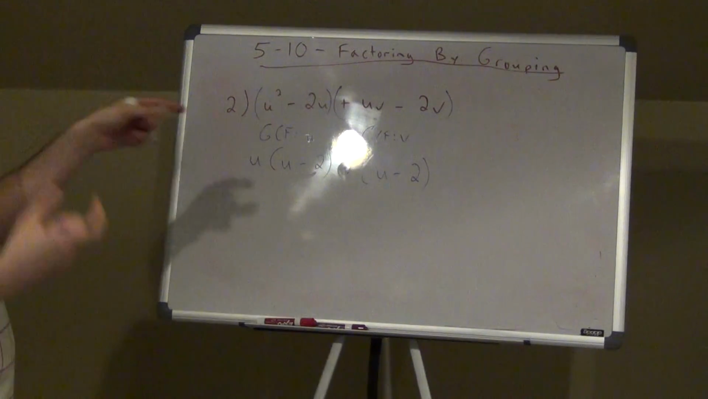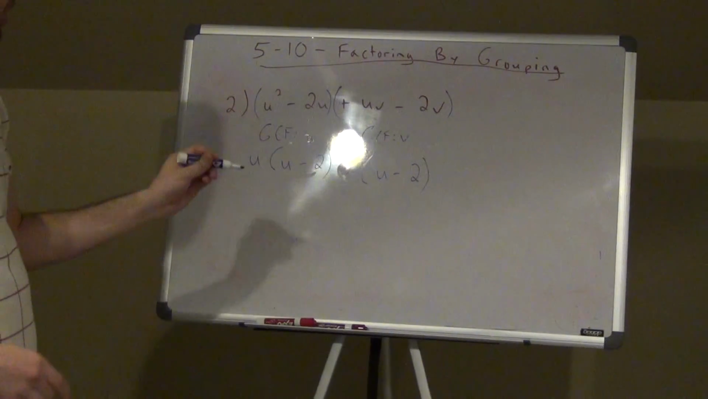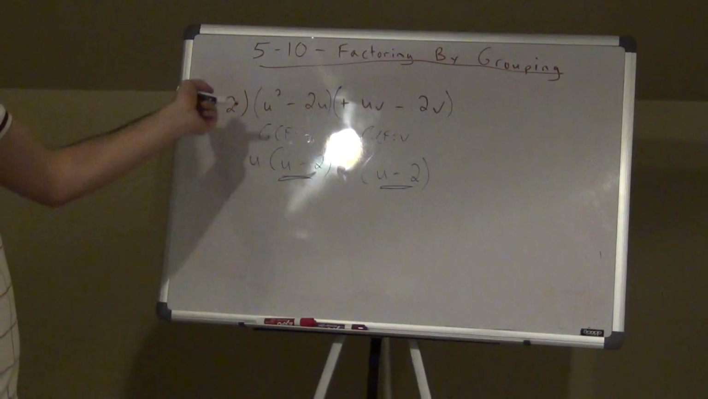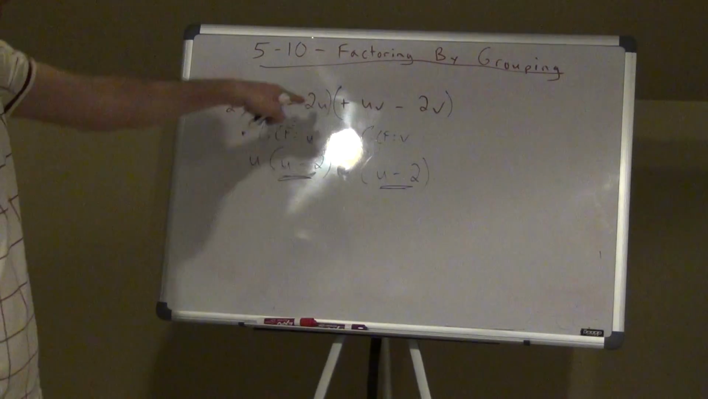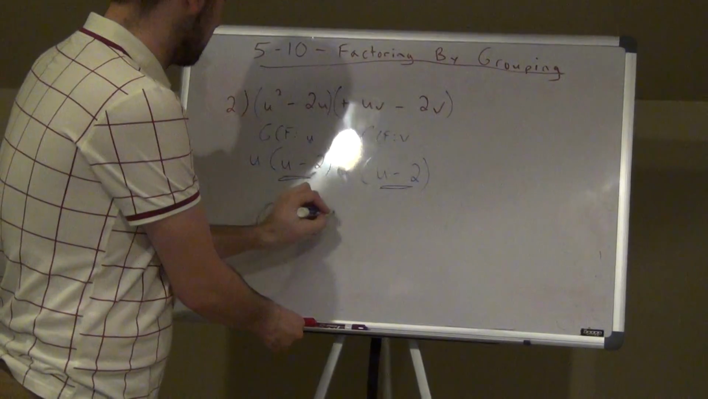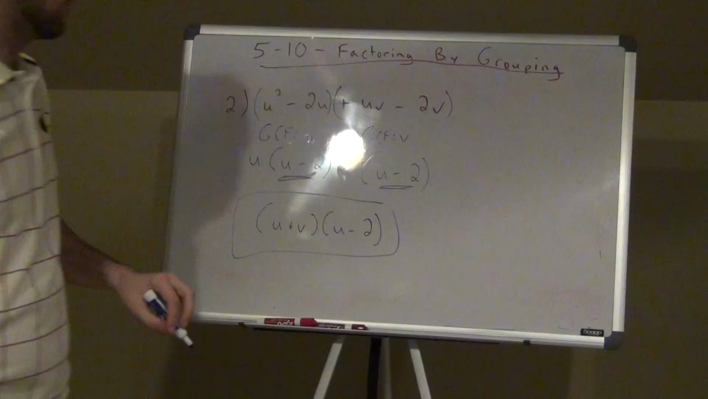They don't have any numbers in common, but these two had a u in common, and these two had a v in common. And see what happened again? The u minus 2s are exactly the same. That's what I want. So factored by grouping, I'm left with u plus v times u minus 2. There's my final answer.